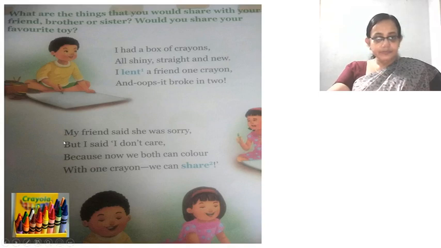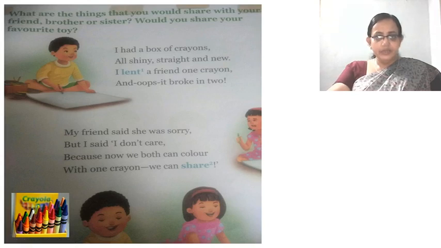Yes. Then my friend said she was sorry. So she said sorry. But I said I don't care. When he gave one crayon to the girl, it broke into two pieces. So the girl was sorry for that. So she said sorry. But he said, I don't care.